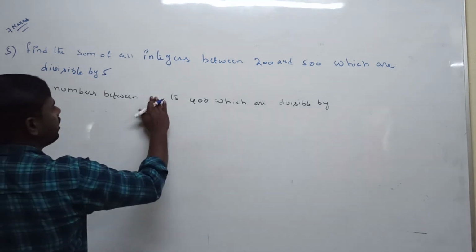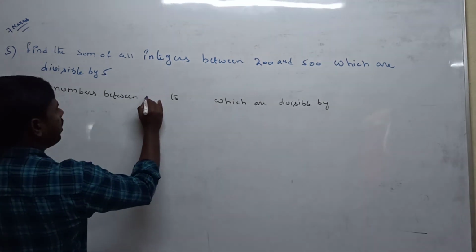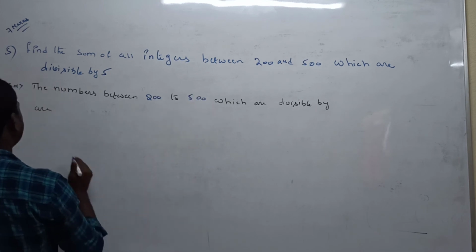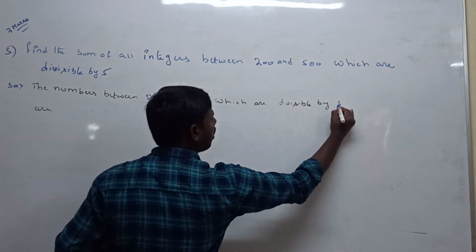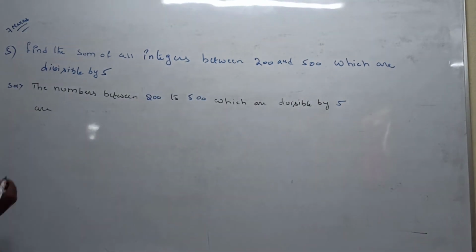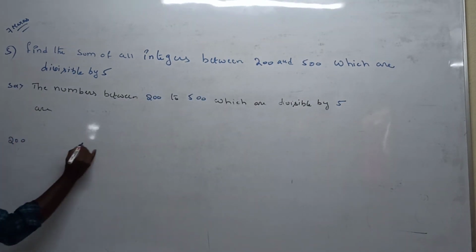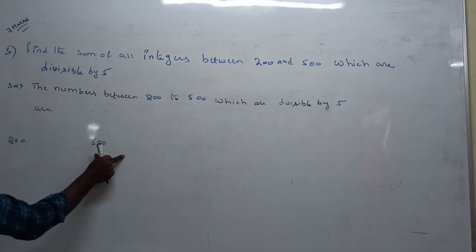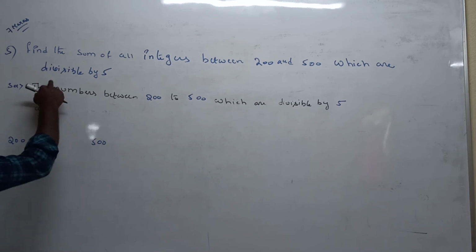So now again, in between 200 to 500, which are divisible by 5. First we need to find the sequence. How to find the sequence: they gave between 200 to 500, which elements are divisible by 5.